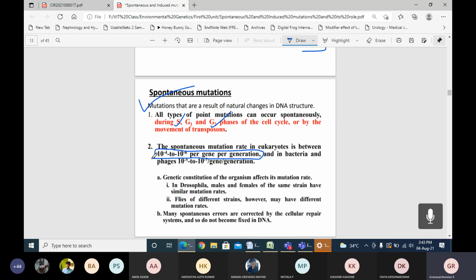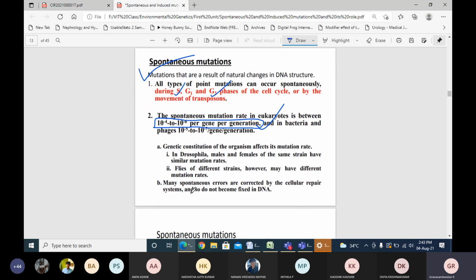As I mentioned at the beginning of the class, you can ask the question: Sir, you are telling that 10 to the power 4 to 10 to the power 6 percentage per gene per generation you get this spontaneous mutation, so why are we not getting diseases? You can ask, but still these mutations create variation between you and me, and among all the people in a population in a geographical region. If everybody looked similar, we could not differentiate. So this kind of mutation makes variations, sometimes useful, sometimes harmful.